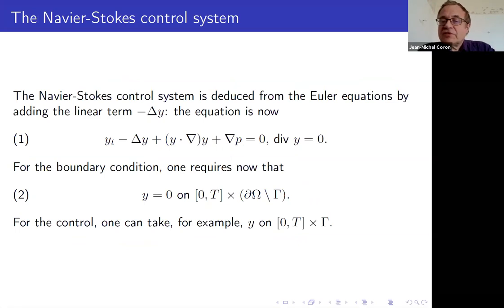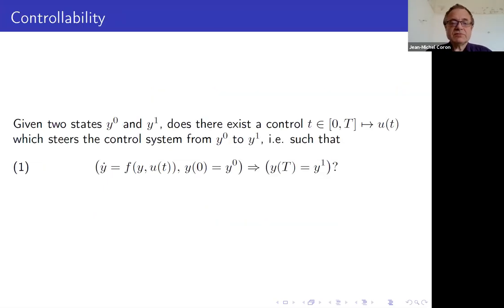You could also have the Navier-Stokes equation instead of the Euler equation. So now there is a new term, the Laplacian of y, and then there is a boundary condition. For example, one can take y equal to 0 on the place where there is no control, which is a typical Stokes boundary condition, no slip. And for the control, we do what we want for y on Gamma.